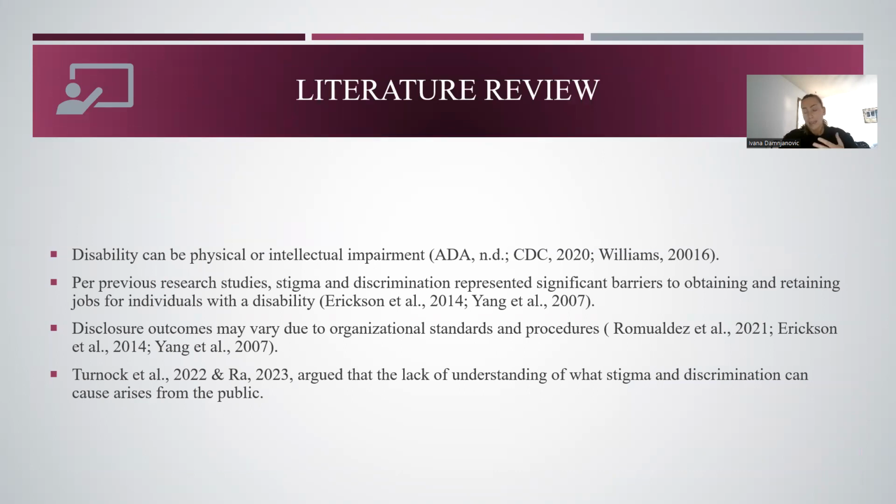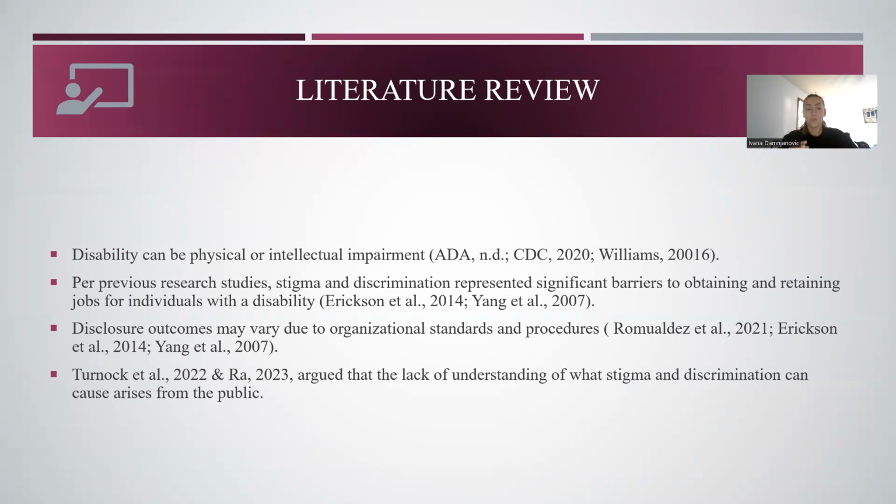Per ADA and CDC and other research studies, disability can be a physical or intellectual impairment. Some previous research studies argued that stigma and discrimination represented a significant barrier in obtaining and retaining jobs for individuals with disability. Also, stigma and discrimination was a factor changing the mindset of individuals with disability about disclosing their disability in the workplace environment.